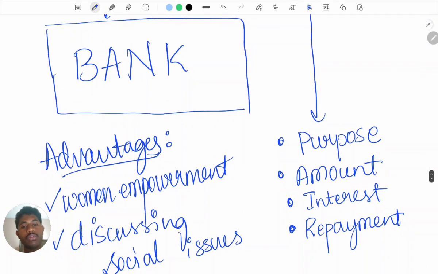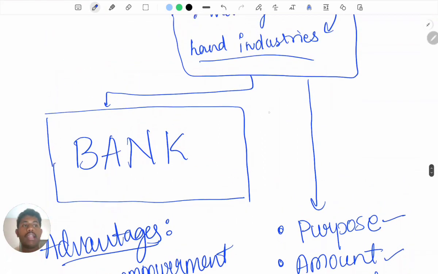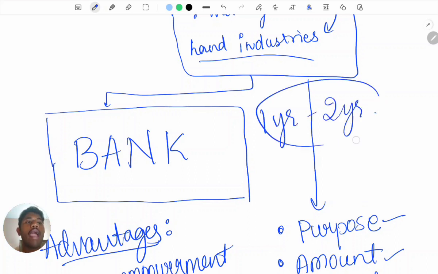And how they are going to give the loans: first they will ask the purpose and amount they want, they will add the interest rate, and then they will also ask how you are going to repay the loan, right? And if a group is working correctly, managing to save for 1 or 2 years, the bank will give the loan in the name of the group, not for any individual person.